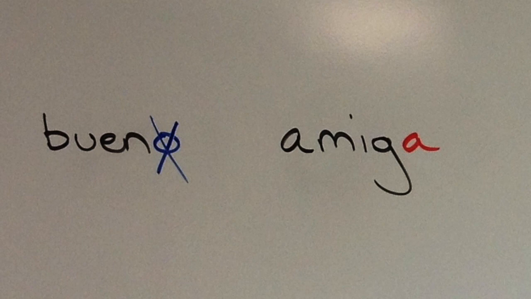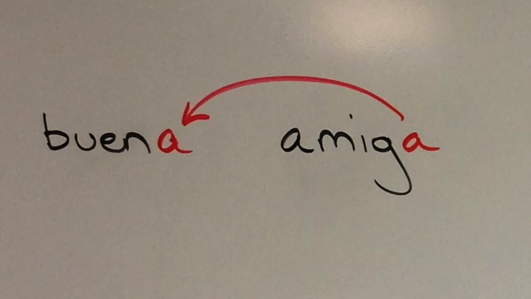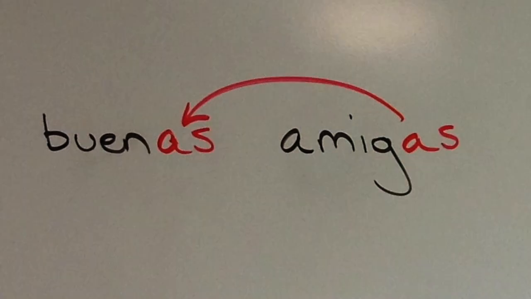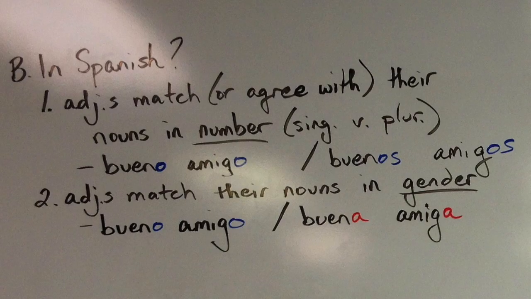Instead, we have to change the form of that adjective to buena amiga. Now, they match in gender. If we were to change the number as well, then we would get buenas amigas. So adjectives in Spanish have to match their nouns in number and in gender.